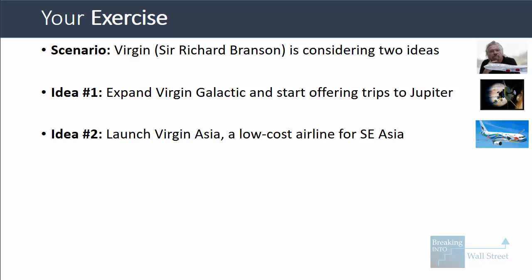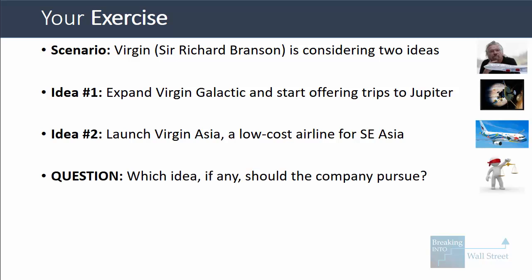The second idea is to launch Virgin Asia, which would be an offshoot of the company's existing airline division and would be a low-cost airline for East and Southeast Asia. So we have to decide which of these ideas, if any, the company should pursue. Maybe they go after one, maybe they go after both, maybe neither one actually makes sense.